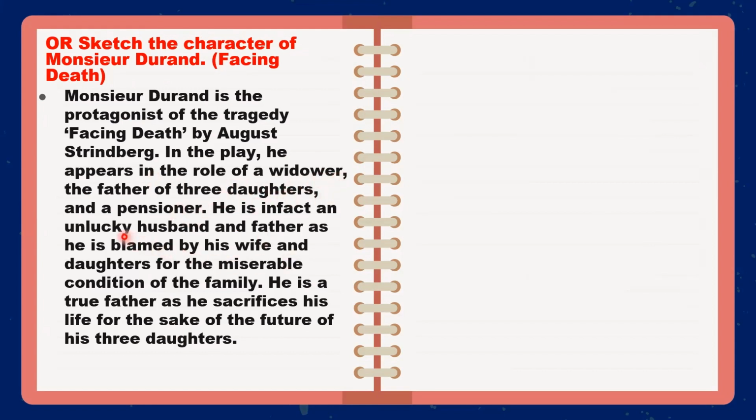If you look at the character, he is an unlucky husband, unlucky father. Unlucky husband because his wife always blamed him, unlucky father because his 3 daughters always blame him for that very terrible financial condition. But in his characteristics, he is truly a father, because in the end he dies for the bright future of his daughter.